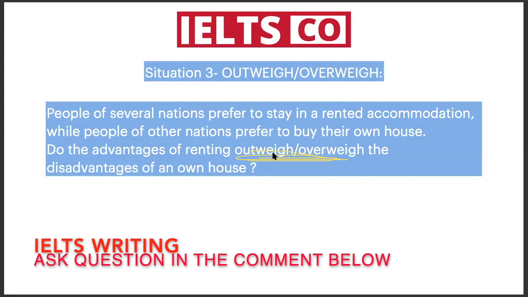You will write two different paragraphs of advantages of renting. You'll write two advantages in different paragraphs: one advantage in one body paragraph, another advantage in another body paragraph. Then disadvantages of own house is written after "outweigh", which means it is not very important. So advantages of renting is more significant than disadvantages of own house. That is the reason we are writing two advantages of renting and one disadvantage of own house.